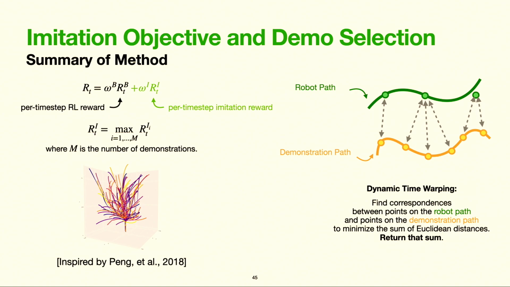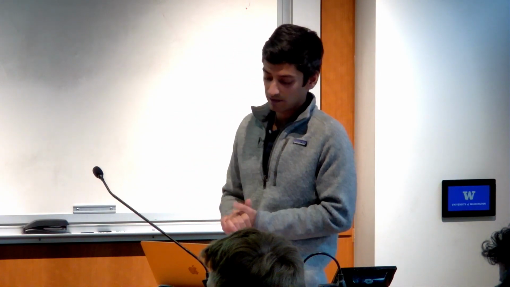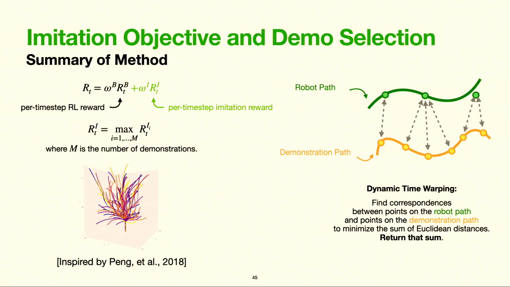There are many ways to do this, such as the off-policy approach I mentioned at the beginning of this talk. But inspired by Deep Mimic, Jason Peng's work, we chose the simplest solution, which is adding an imitation reward term to our RL reward. At each time step, we encourage the agent to imitate the demonstration path with the highest reward. And this leads to the final question. So for each path, how do we compute that reward?